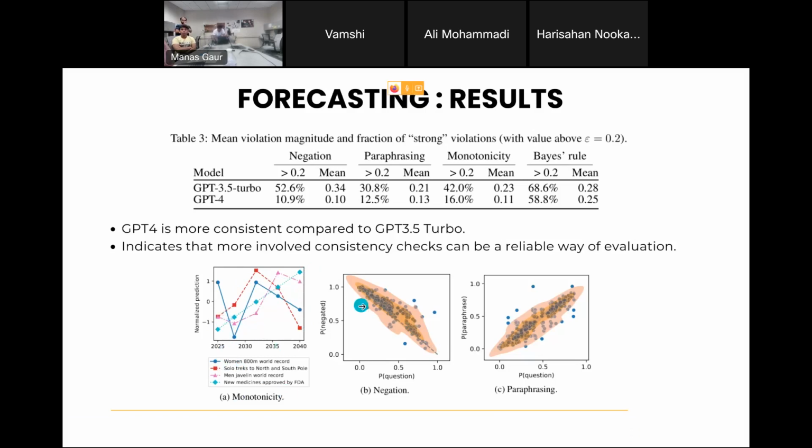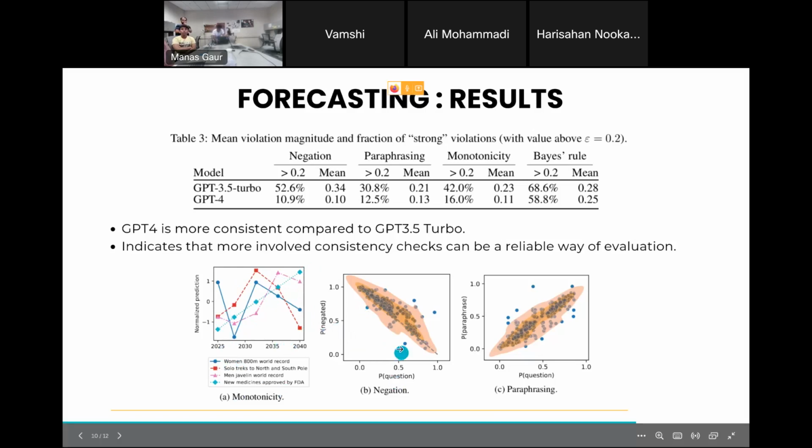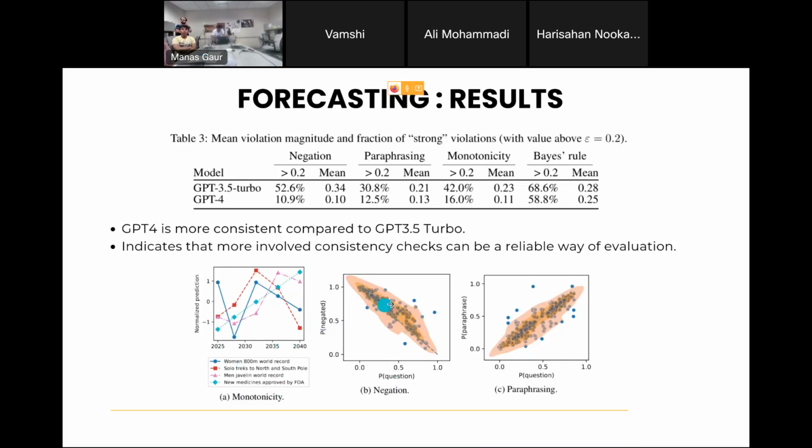For negation, this is the probability of the negated question, right? So the ideal graph is like this, but there are a lot of inconsistencies here and there. Same for paraphrasing. And these are the actual numerical results. So if you see the probability change of 0.2 is the threshold they're taking.